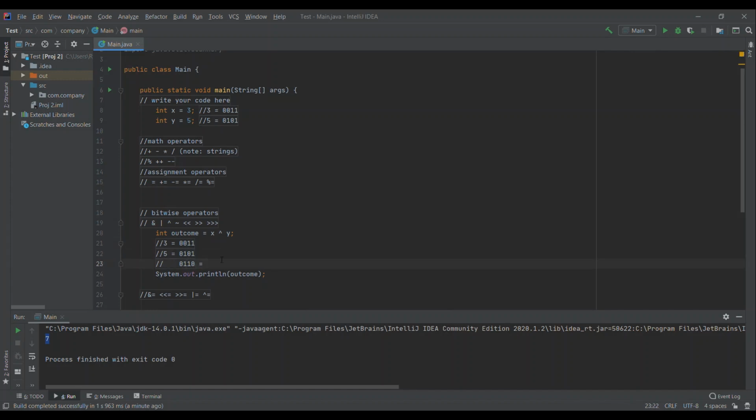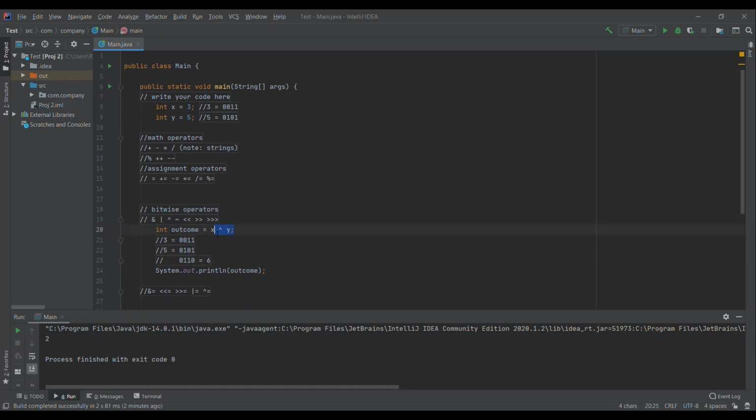And that, you have something in the 2's and the 4's, so that equals 6. So if you take 3 and 5, here they're bits, you combine it with XOR, and you get 6. So AND is, they both have to be working, OR is any of them, XOR is one of them but not the other. Next we have this tilde bitwise operator, which is a bitwise complement one.